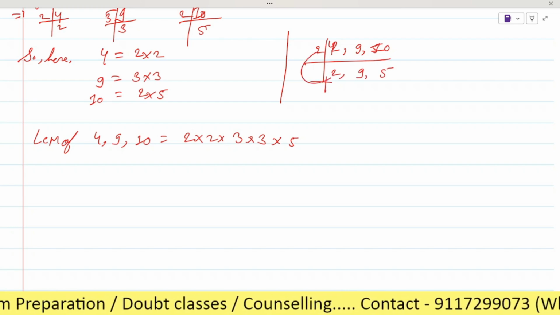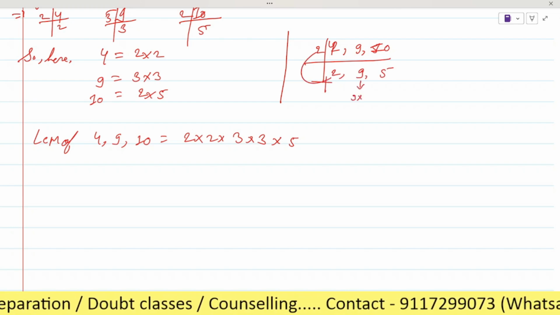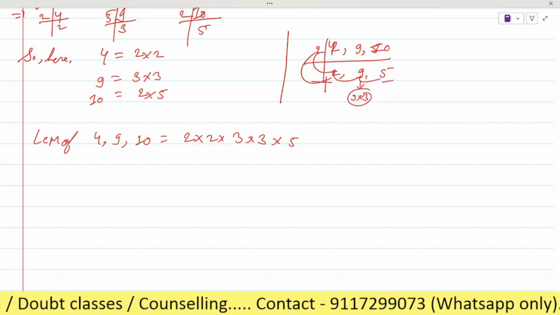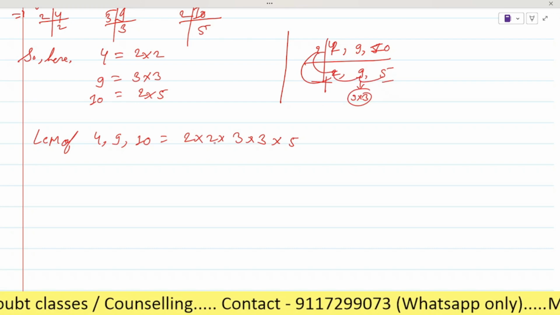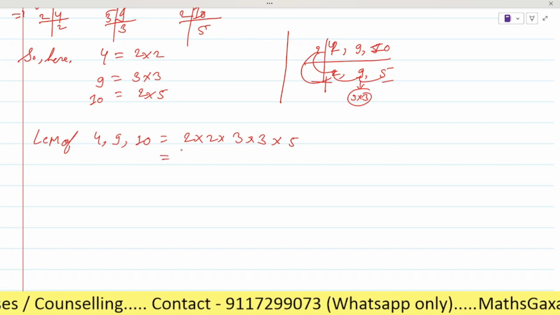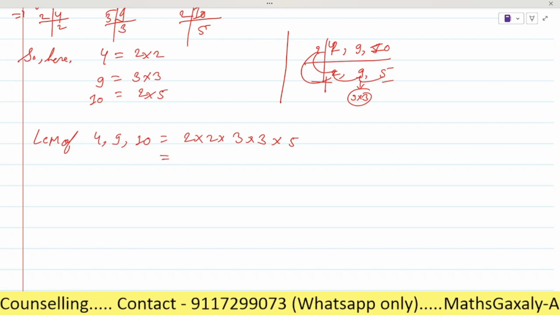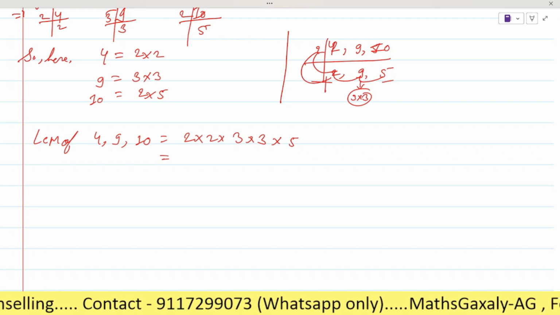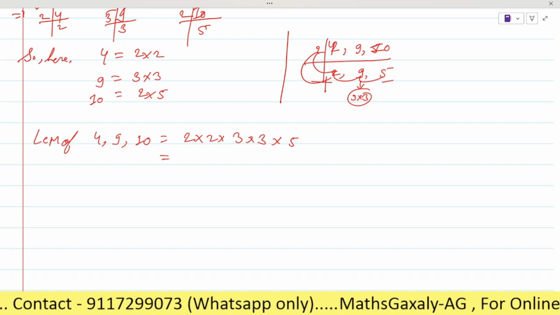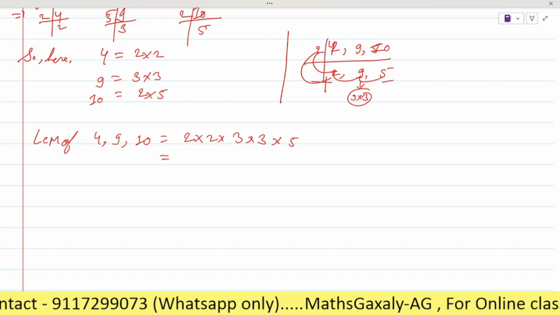As you can see, 2 into 2, 9 can be written as 3 into 3, the same thing, and 5. So it will be 2 into 2 into 9 into 5. The same thing is here, 2 into 2, 9 into 5. If you have any doubt in this method, then when we learn the LCM, at that time I will explain it, okay?